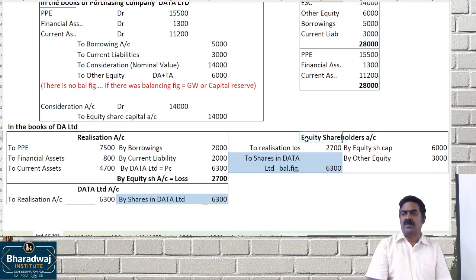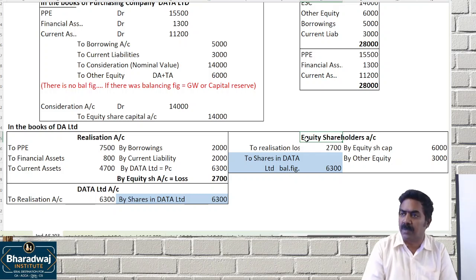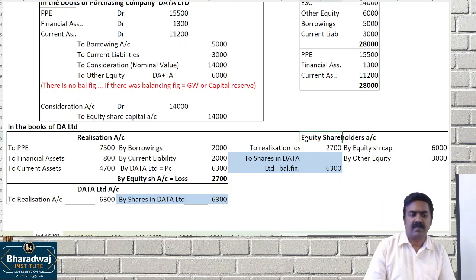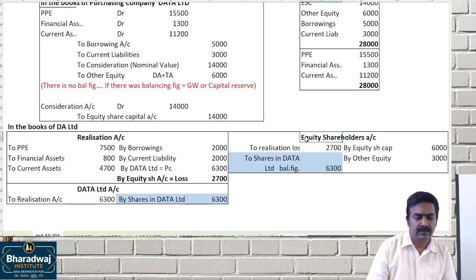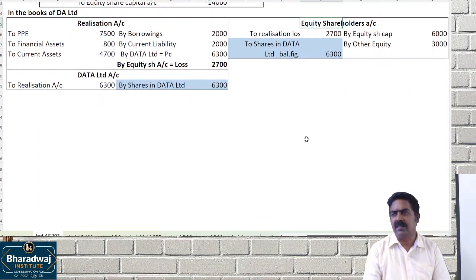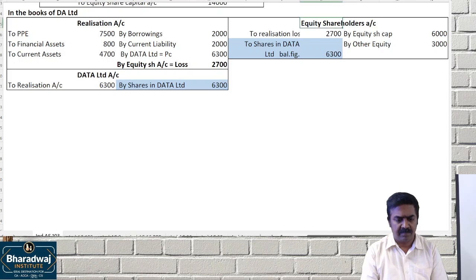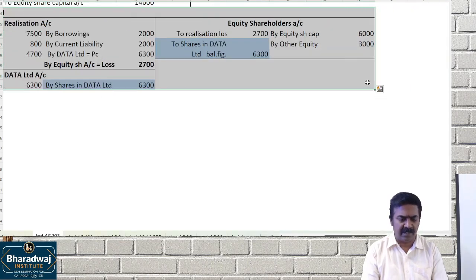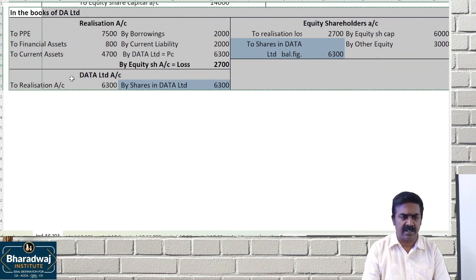Then finally transfer capital and other equity and settle which one? Equity shareholders. I hope they have given the journal entry in the book. So we do ledgers; just refer to the journal entry.